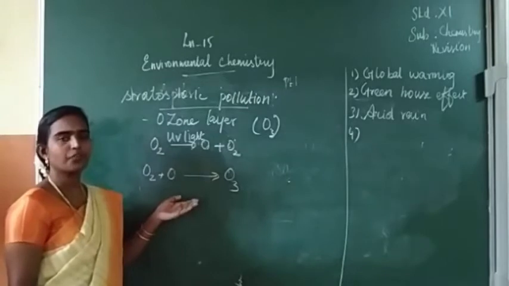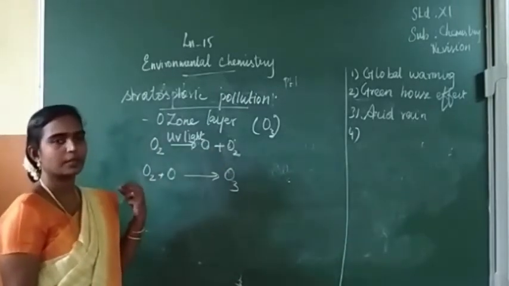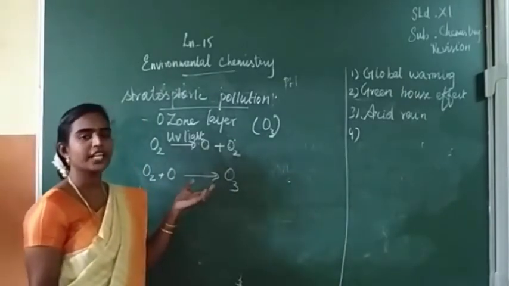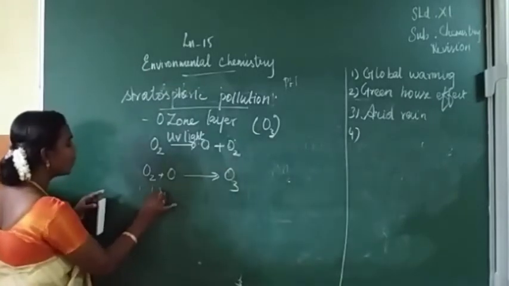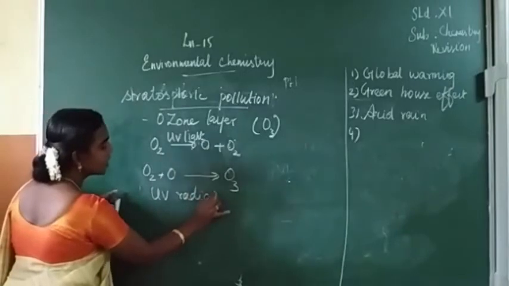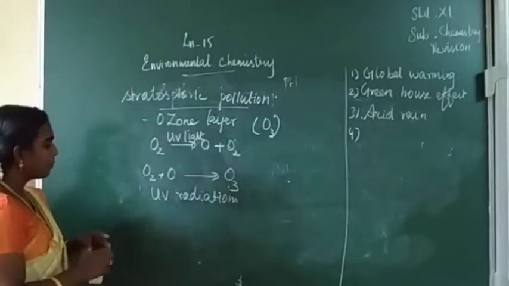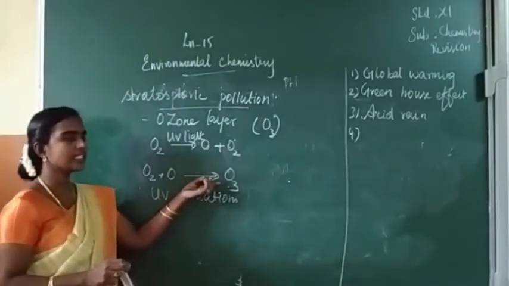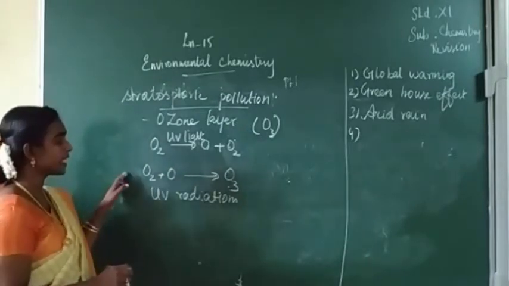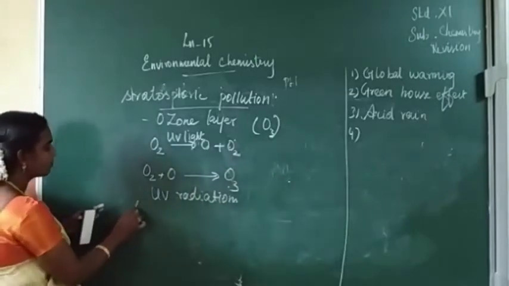The main use of the ozone layer is that it protects the human beings or earth from the harmful UV radiation. So harmful UV radiations are stopped by this ozone layer. But there is a depletion in the ozone layer nowadays, which we hear of as a major problem. Depletion of ozone layer.